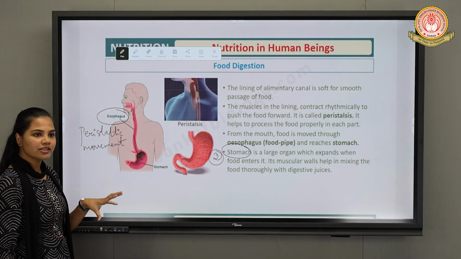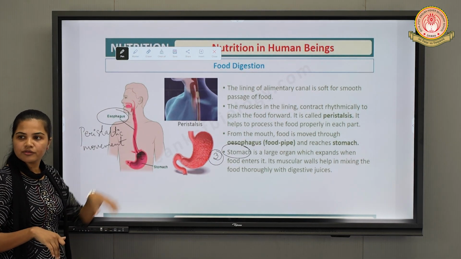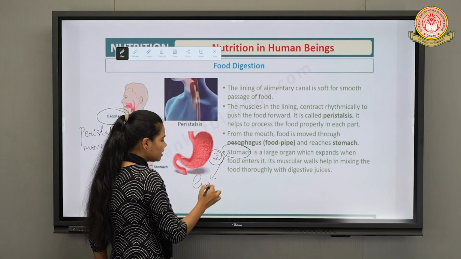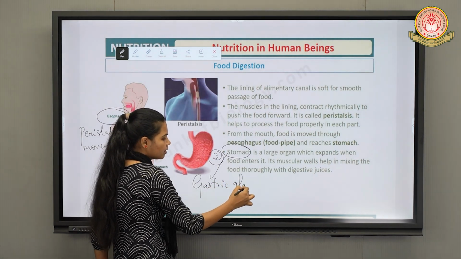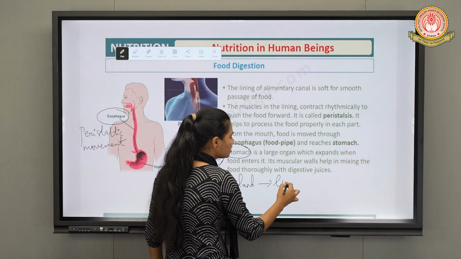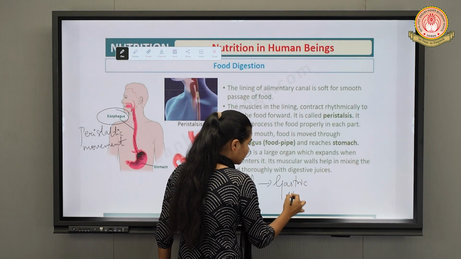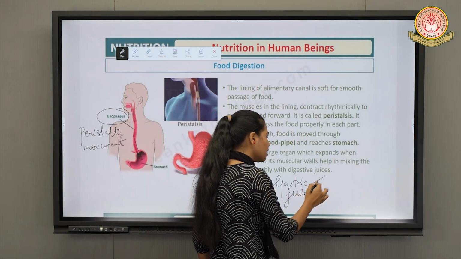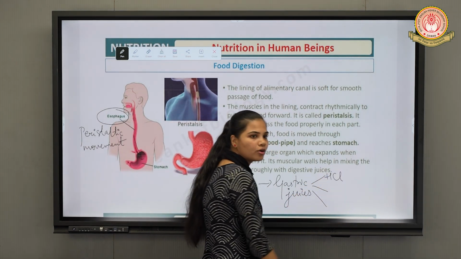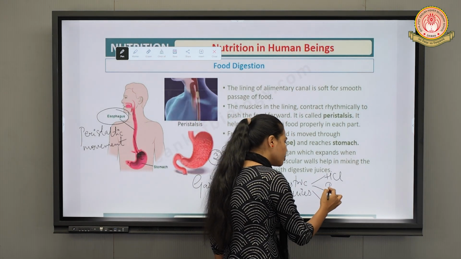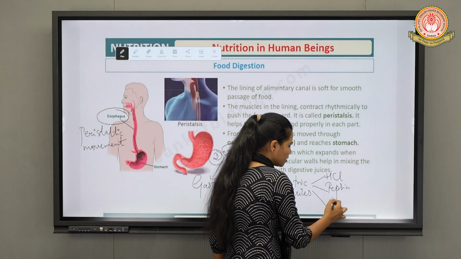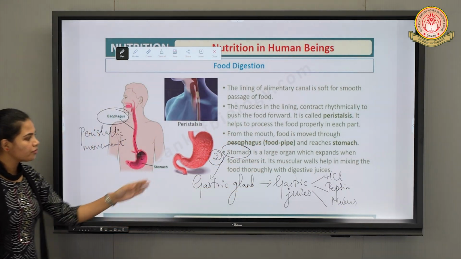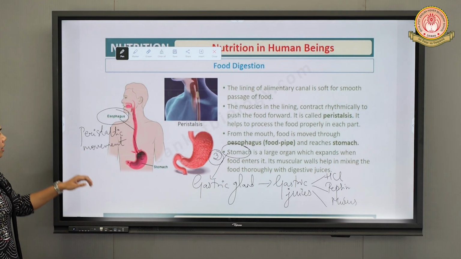Stomach is a large organ which expands, and the food enters from the esophagus. Now this stomach contains a gland called the gastric gland, which secretes which juices? Gastric juices, right, which involve three components: HCl, that is hydrochloric acid, secondly pepsin, thirdly mucus, right? Now we will discuss all these three components of gastric juices in detail. Fine?